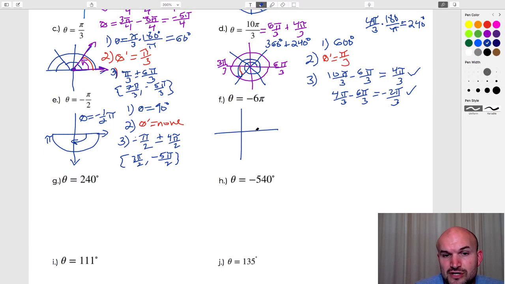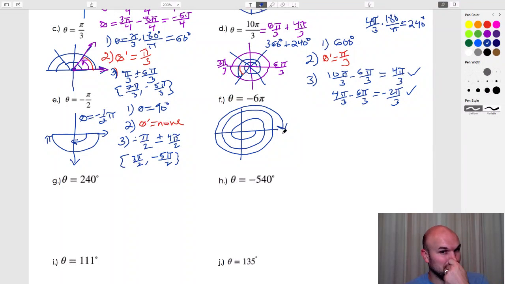Well, again, we're going in the negative direction. Here is 2 pi. Here's 3 pi, 4 pi, 5 pi, 6 pi. So it's a lot of extra revolutions, right? But just count. Every single revolution is going to be a period. So to convert that, we basically have to count up. If we want to convert that to degrees, let's count how many times we went around the circle. Going around the circle once is 360. Going around again is 720. Going around 3 times is 1080. So we could say 1080 degrees.